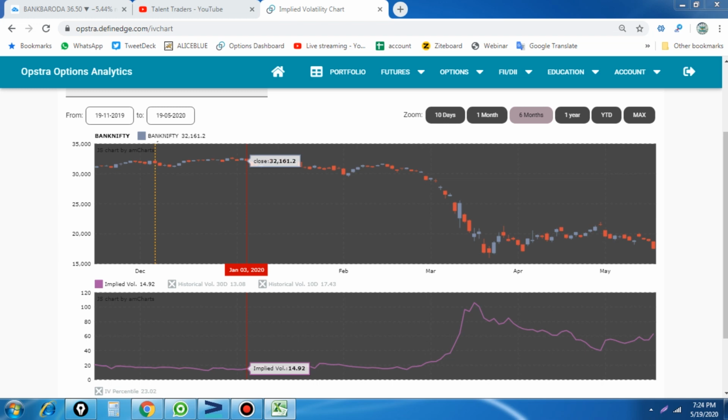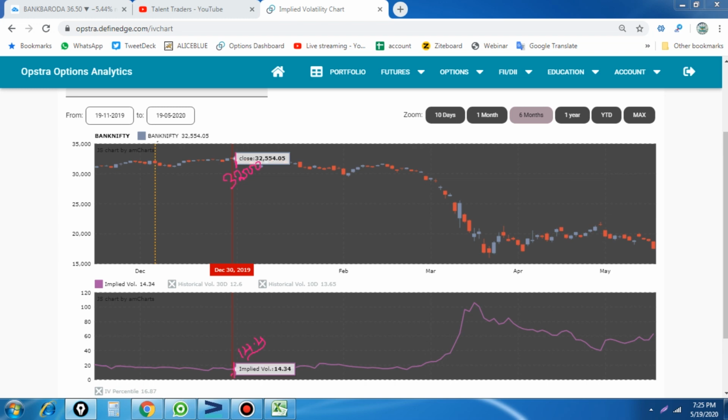We are going to calculate the range using our formula, the range calculator formula, and find out the level where Bank Nifty moves to. So we take the 1st of January, where the Bank Nifty price is around 32,500 and the implied volatility is around 14.4. So people expected less movement in the market: 32,500 and 14.34.